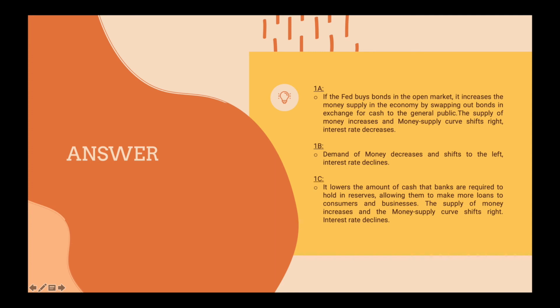The second development is that an increase in credit card availability reduces the amount of cash held by people. So demand for money will decrease and shift to the left, and the interest rate will also decline. The third development is that the Federal Reserve reduces banks' reserve requirements. It will lower the amount of cash that banks are required to hold in reserves, allowing them to make more loans to consumers and businesses. Therefore, the supply of money increases, the money supply curve shifts right, and the interest rate will also decline.